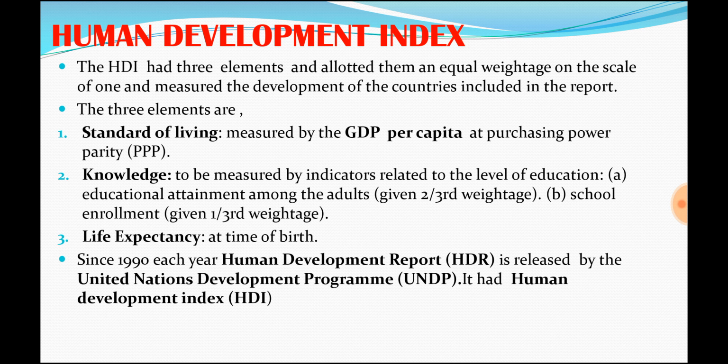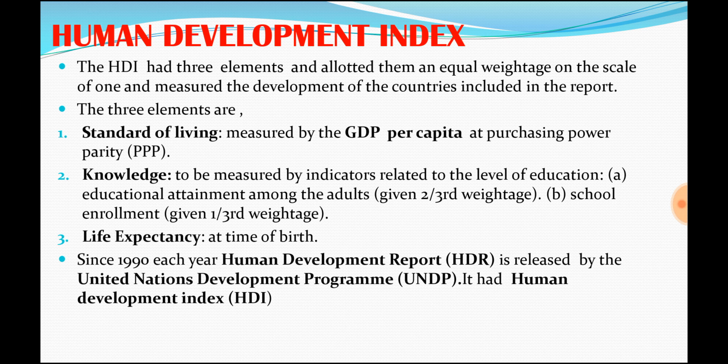Then the third element of the Human Development Index, that is life expectancy at time of birth. How many years the child will live. Life expectancy when the child is born.